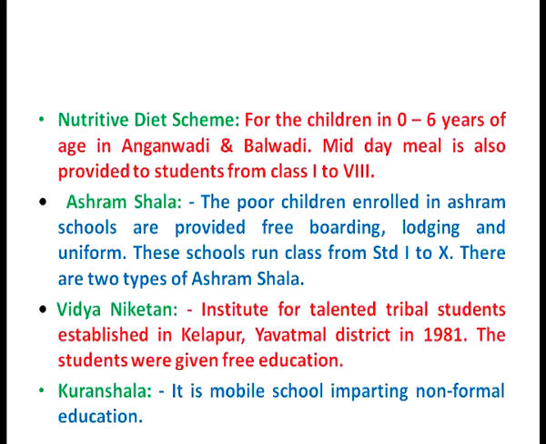One is basic ashram shalas, which are run for class 1st to 7th, and the second type is para basic ashram shala, which runs classes from 8th to 10th. So in these ashram shalas, free boarding, free lodging, free uniform, free textbooks are provided to the students belonging to the poor parents.